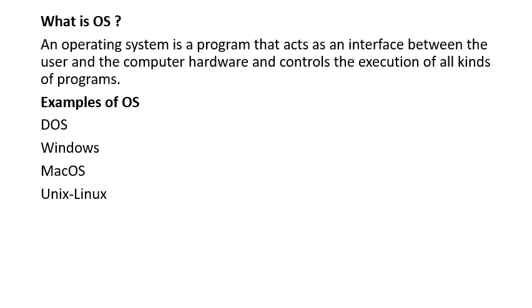Now we are going to see the examples of operating systems. The first example is DOS. What is the full form of DOS? DOS is nothing but a disk operating system. It is one of the first operating systems for the personal computer, and it was invented in the early 1980s.